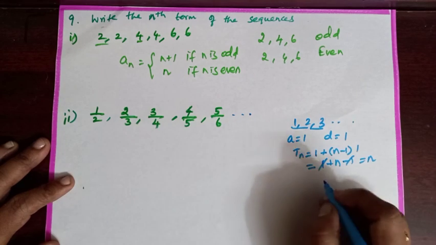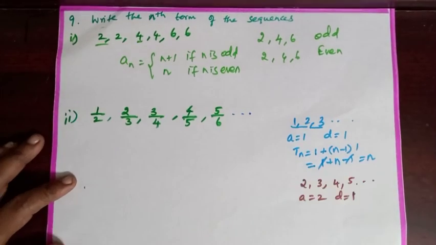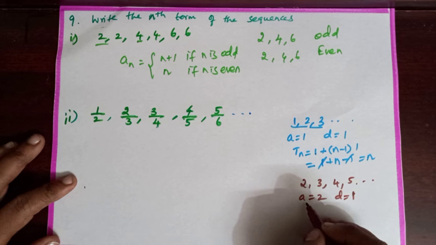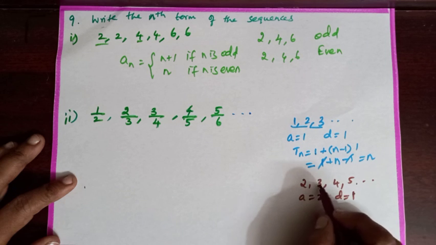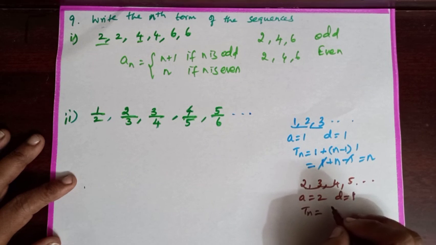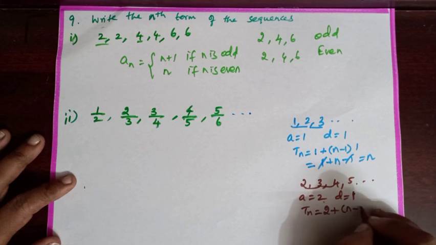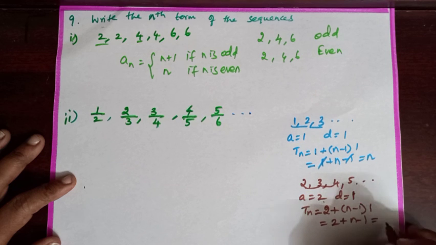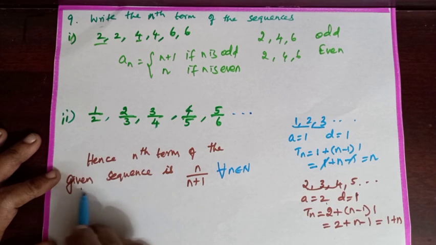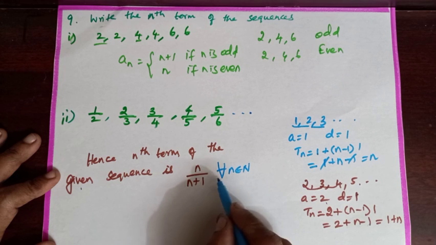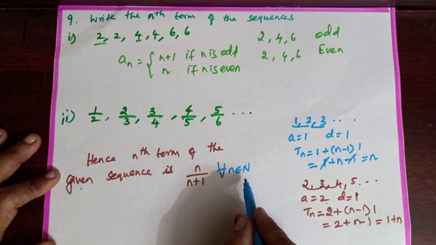The terms in the denominator are 2, 3, 4, 5. Here it is also in the form of AP. A is 2. The common difference D is 1. Then nth term of the sequence is A plus n minus 1 into D. A is 2 plus n minus 1 into D is 1. We get 2 plus n minus 1. That is 2 minus 1 is 1 plus n. Hence, nth term of the given sequence is n by n plus 1, for all n belongs to N.